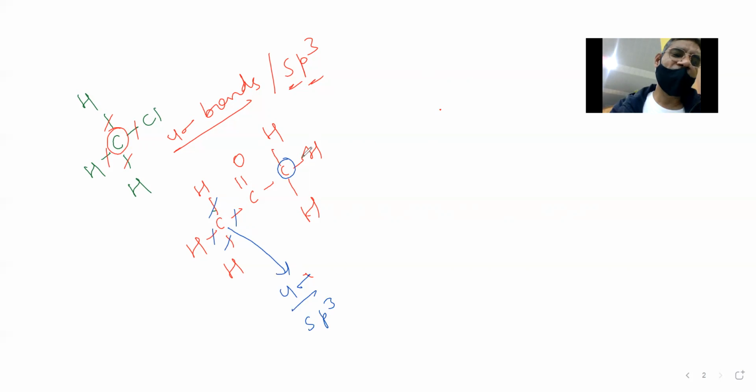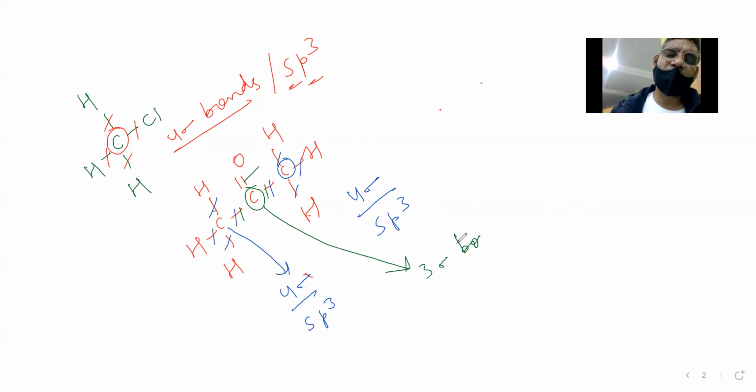This carbon again is having 1, 2, 3, 4 sigma, so sp3. Now see this carbon atom. It is having 1, 2, and 3 sigma, only 3 sigma bonds, so hybridization will be sp2.